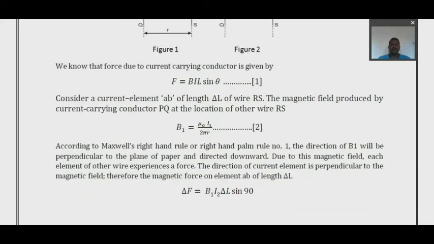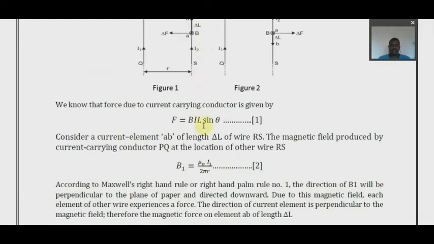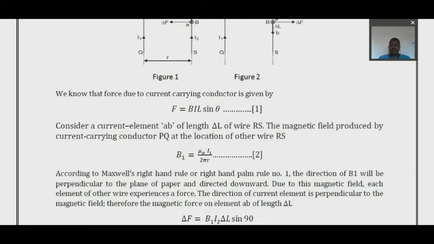So according to Maxwell's right hand palm rule number 1, the direction of B1 will be perpendicular to the plane of paper. That's what I have explained. It will be directed towards you. So now the direction of the current element is perpendicular to the magnetic field. Therefore the magnetic force on the element AB of length delta L is delta F equal to B1 I2 delta L sin 90 degrees. Why 90 degrees? This is acting at 90 degrees. But why B1? Because it is the magnetic field produced by the first conductor. Similarly, why I2? I2 is the current in the second conductor.